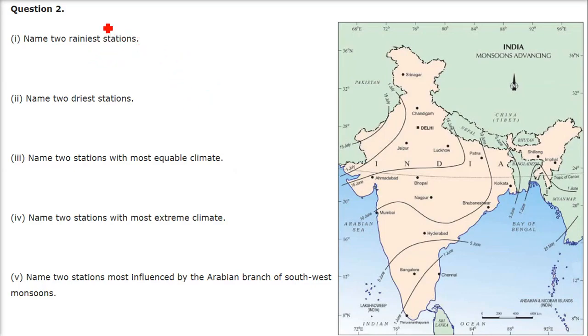Name 2 rainiest stations, means the places where it rains the most. The answer is Shillong and Mumbai. Name 2 driest stations, that means least rain. Leh and Jodhpur.